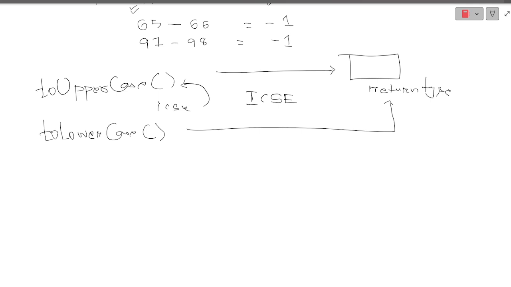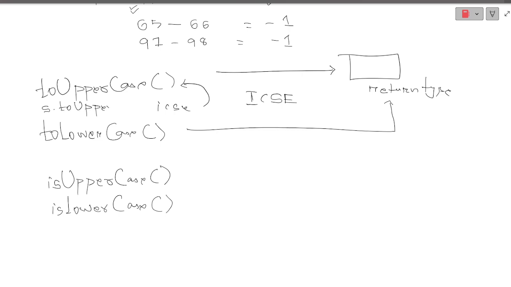Now let me quickly come to isUpperCase and isLowerCase. What will it do? As you can see, the method itself says that it will check whether the given string is in uppercase or not. Now if you want me to represent how to write this, let me say this will be my string variable and I will be writing toUpperCase over here.